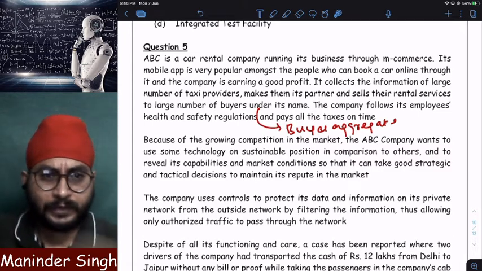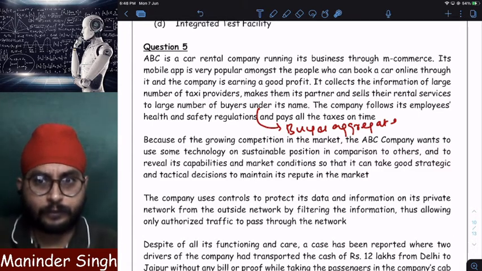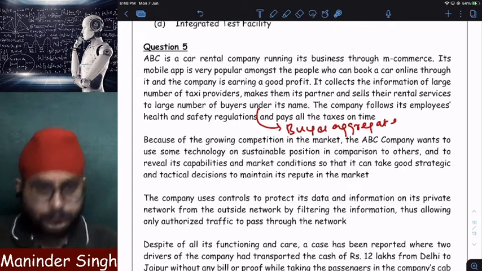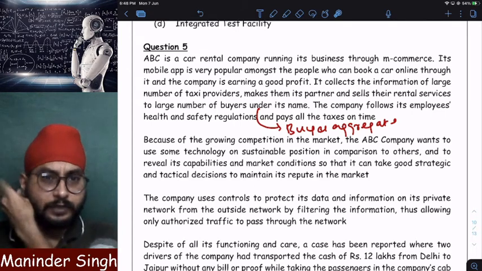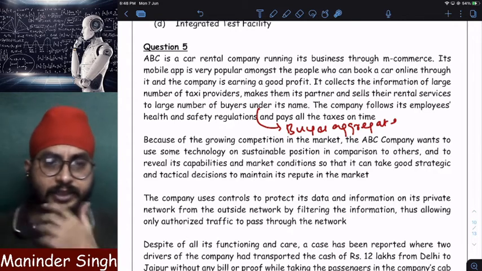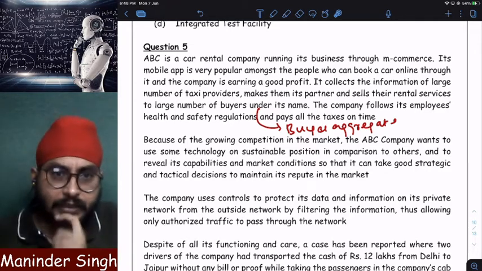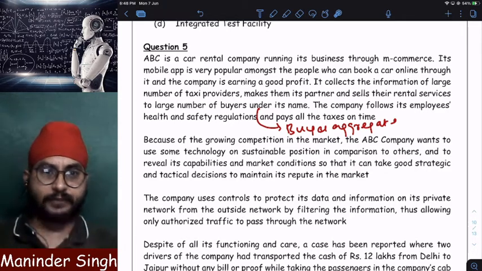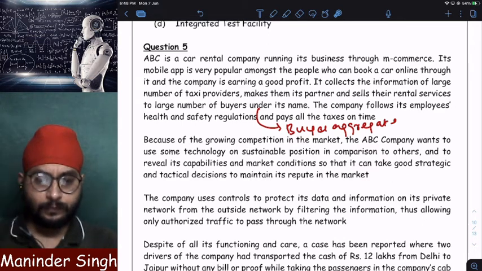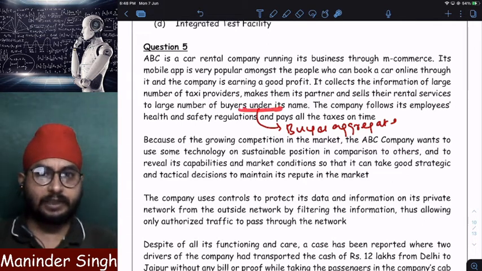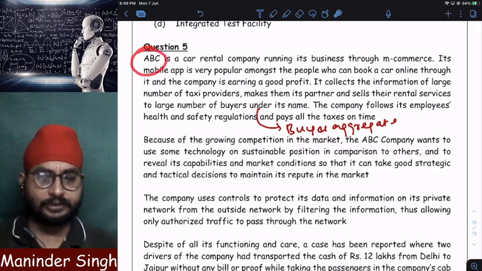It is identifying different car rental people, registering the drivers under its name, and after that, all the buyers are booking the cab in ABC's name.